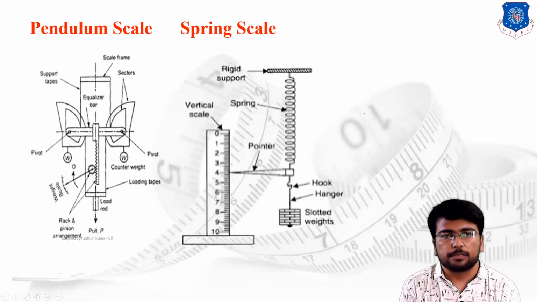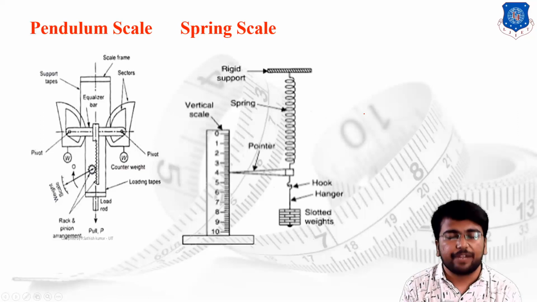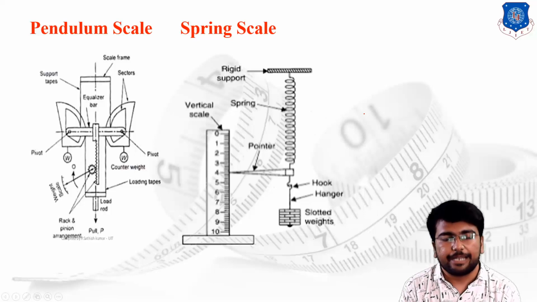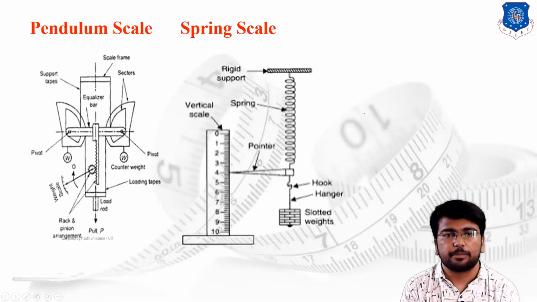Here we are going to wind up our lecture. What we have discussed today: we started with the basic concept of force, how force can be defined. Then we classified the force measuring instruments into two methods, the indirect method of measurement and the direct method of measurement. Then we discussed the equal and unequal arm balances, and then we completed our lecture with the theories of the pendulum scale and the spring scale.